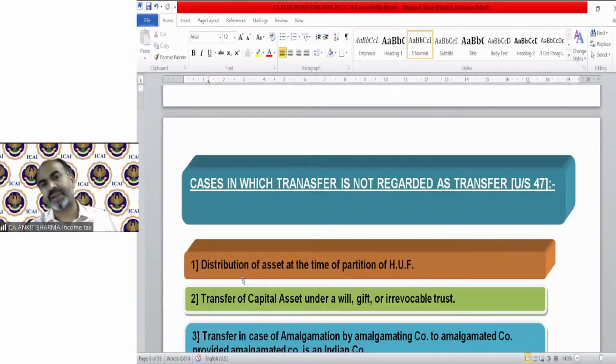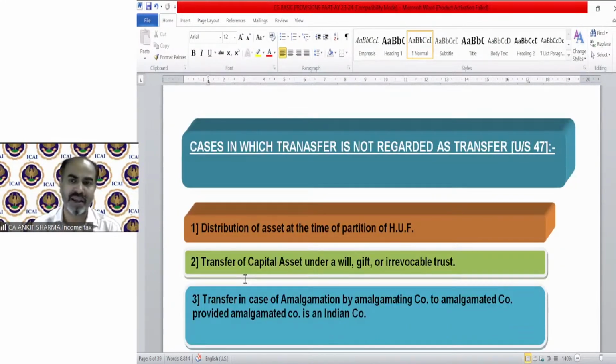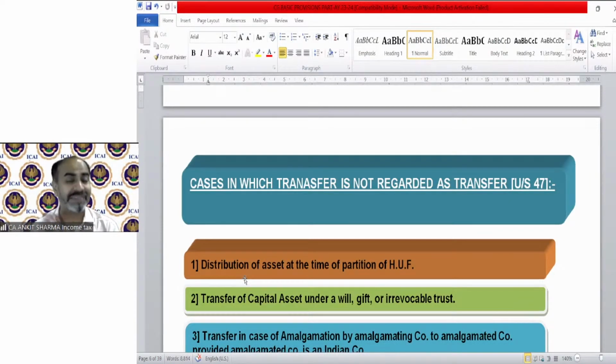So we have completed the cost of acquisition provision with the help of the chart and the clarification we discussed. Now moving on to our next section, that is section 47, and its heading is very beautiful: cases in which transfer is not regarded as transfer. That means there is a transfer, but we will not regard that as a transfer. So that is technically exempted capital gain.